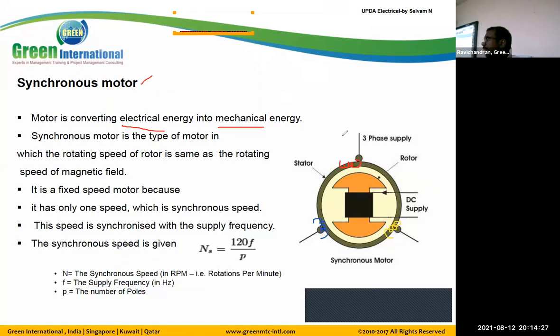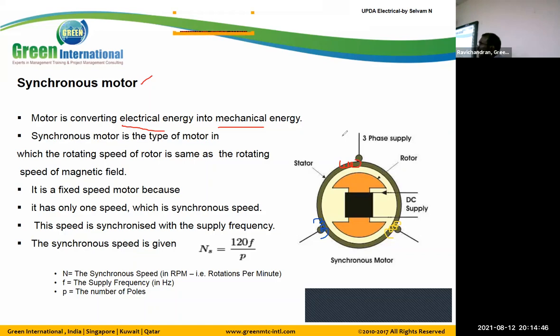Here they are giving the AC supply to the stator winding. What will happen? We are giving the AC supply to the winding, so the circuit is closed and the current will flow. Due to the current flow, the flux is produced.